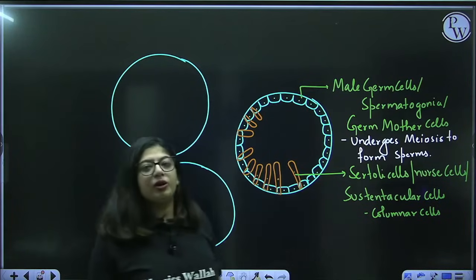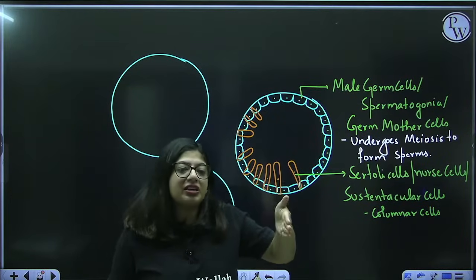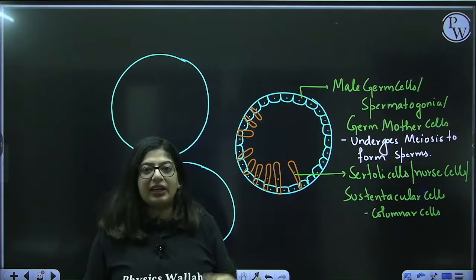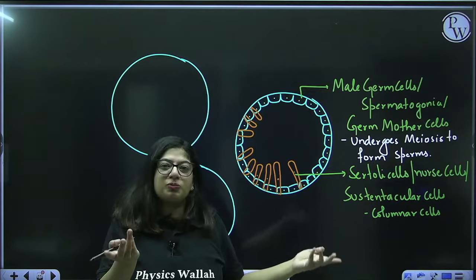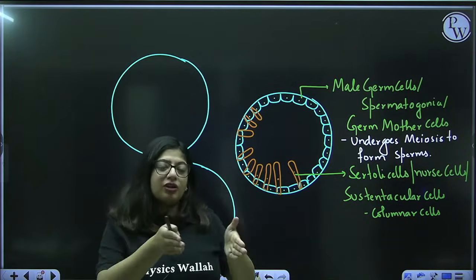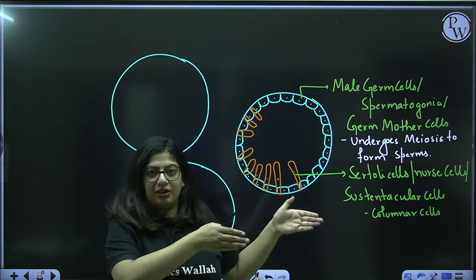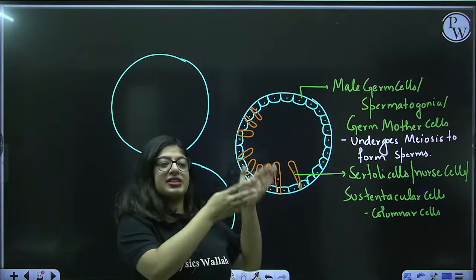Okay. Now when they undergo meiosis, they form different stages. It is not like the male germ cell will divide and a sperm is formed directly. No, it undergoes a number of cell stages, then the sperm is formed.